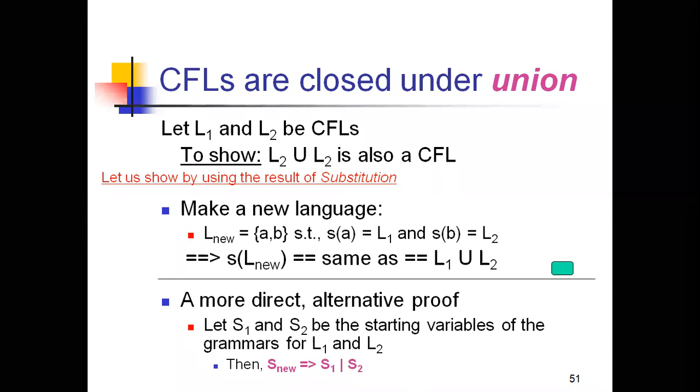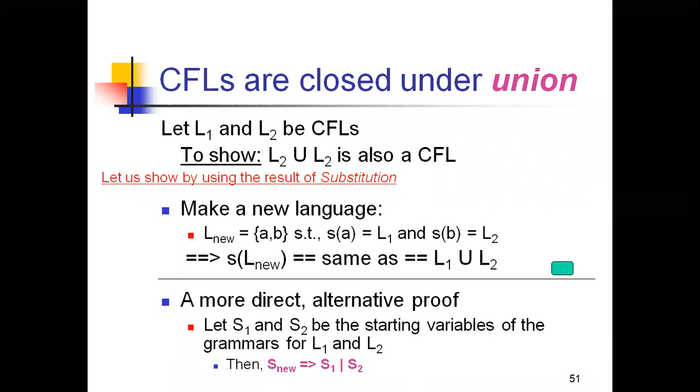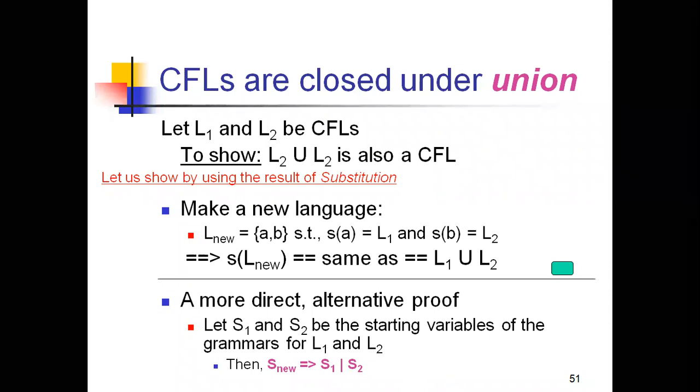Let L1 and L2 be two context free languages. What you need to show here is that L1 union L2 is also a CFL. That means let us show that by using the result of the substitution. What is the result of the substitution? S of L is a context free language, right? And the result of the substitution is,